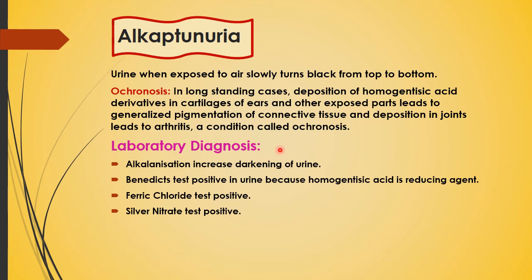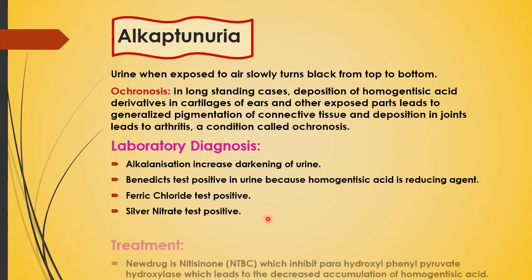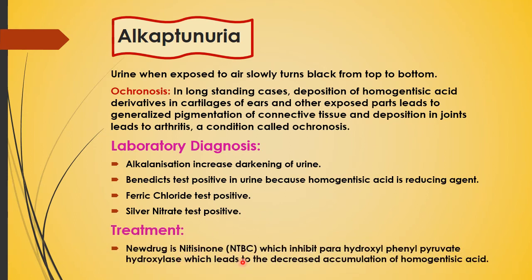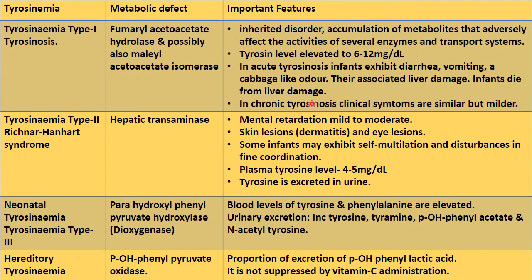Now the laboratory diagnosis for alkaptonuria: alkalinization increases darkening of urine. Benedict test is positive in urine because homogentisic acid is also a reducing agent, and ferric chloride test is also positive, and silver nitrate test is also positive. Then treatment is a new drug, nitisinone, which inhibits para-hydroxyphenylpyruvate hydroxylase, and which leads to decreased accumulation of homogentisic acid. Now we come to the third, that is tyrosinemias.